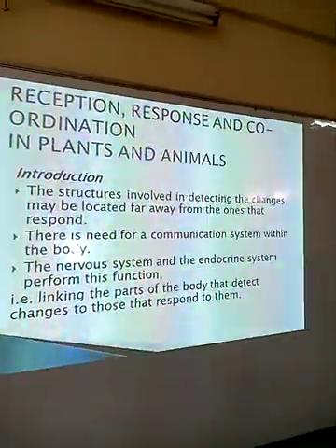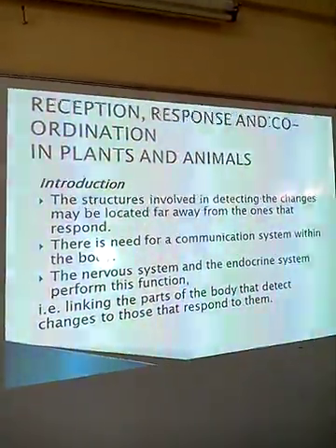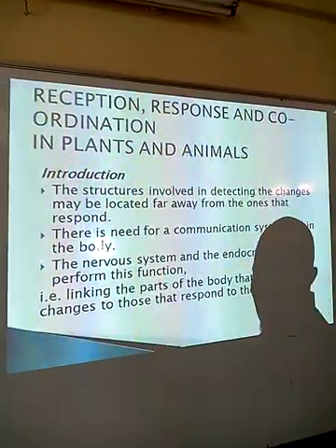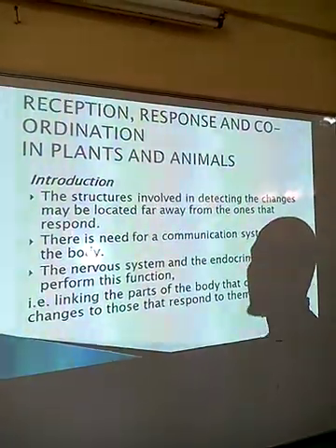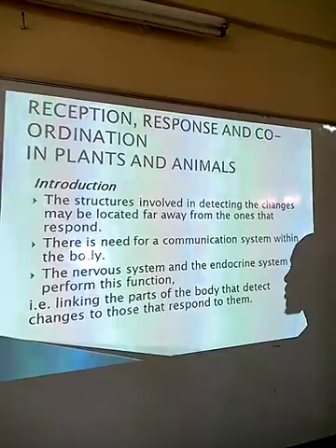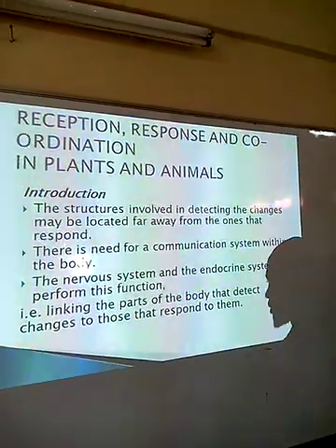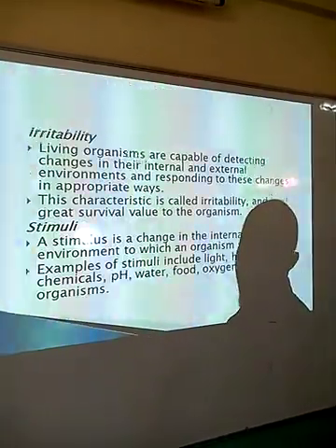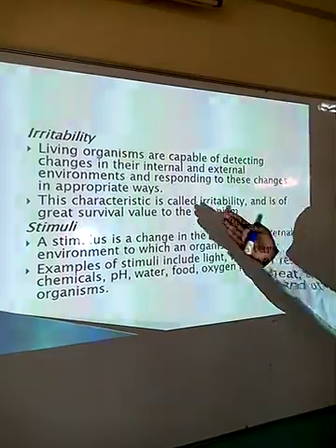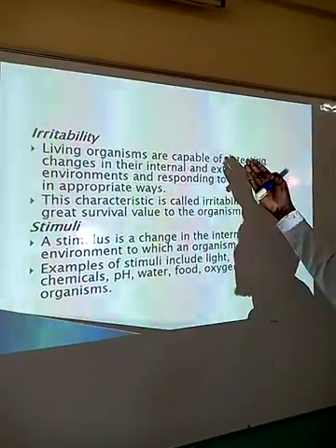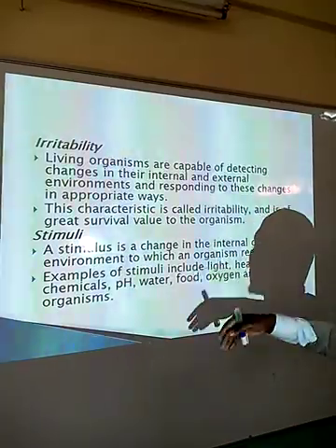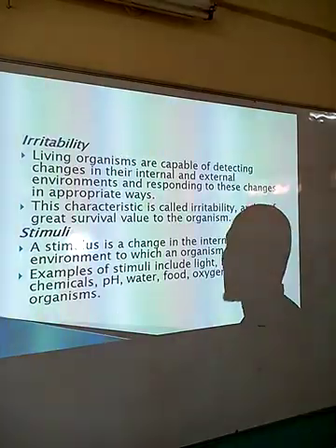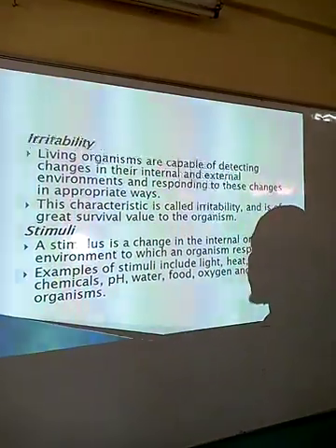So just to go back to reception, parts of the organisms need to detect changes in their immediate environment so that they can respond appropriately. There is need for communication between these different parts of the body, which is coordinated by two systems, the nervous system and the endocrine system, which link these parts of the body to make an organism respond appropriately. We've talked about irritability, the ability of an organism to detect changes in their immediate environment, whether internal or external, which brings about the survival value of that organism.